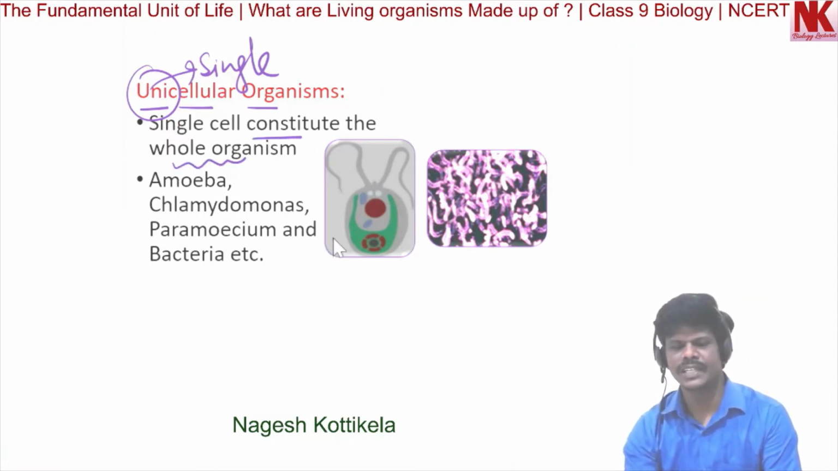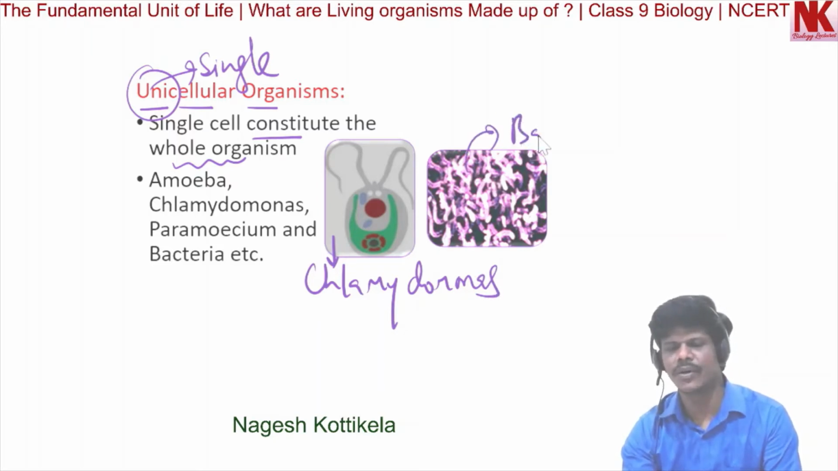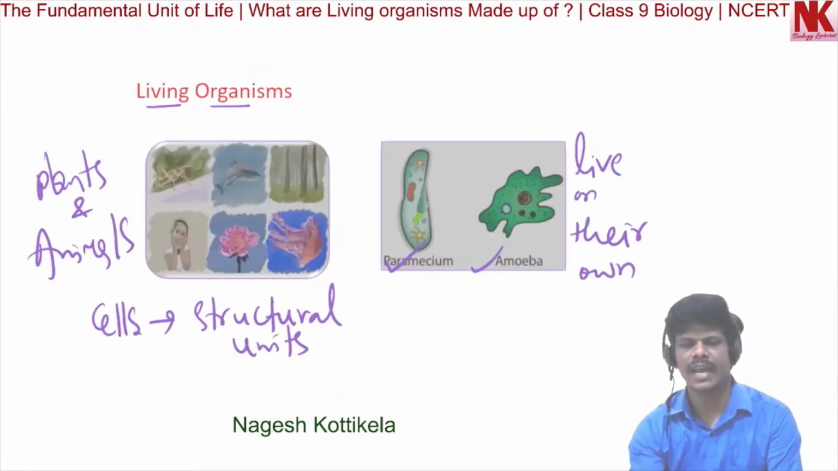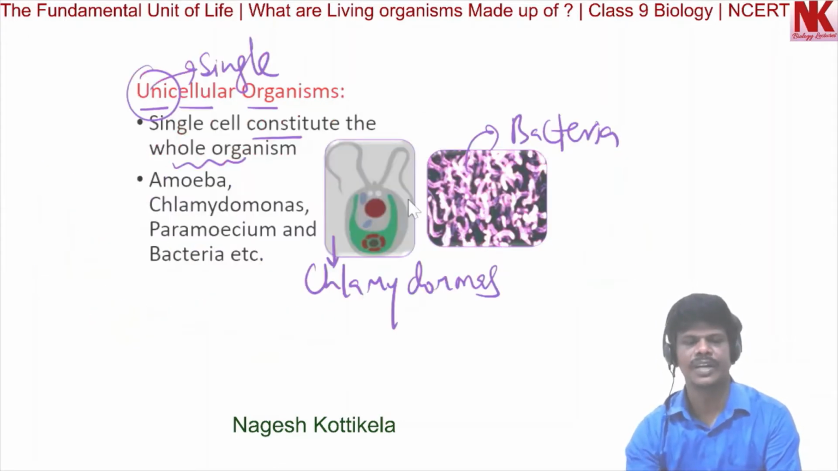Here you can see a picture of Chlamydomonas. These are the cells of bacteria. In the earlier slide I have shown you amoeba and paramecium. All these are unicellular organisms. In this case, the single cell constitutes the whole organism.